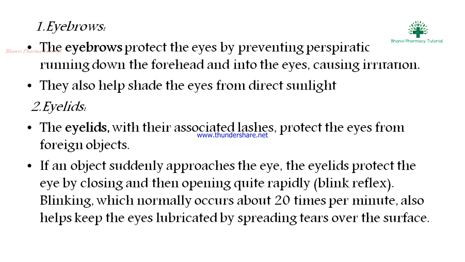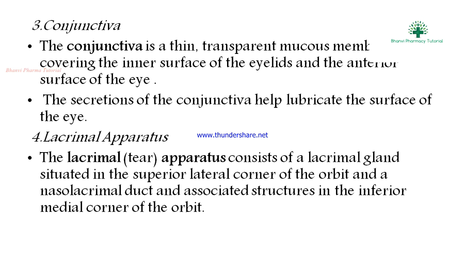If an object suddenly approaches the eye, the eyelid protects the eye by closing and then opening quickly. That is known as the blink reflex. Blinking normally occurs about 20 times per minute. It also helps keep the eye lubricated by spreading tears over the surface of the eye.